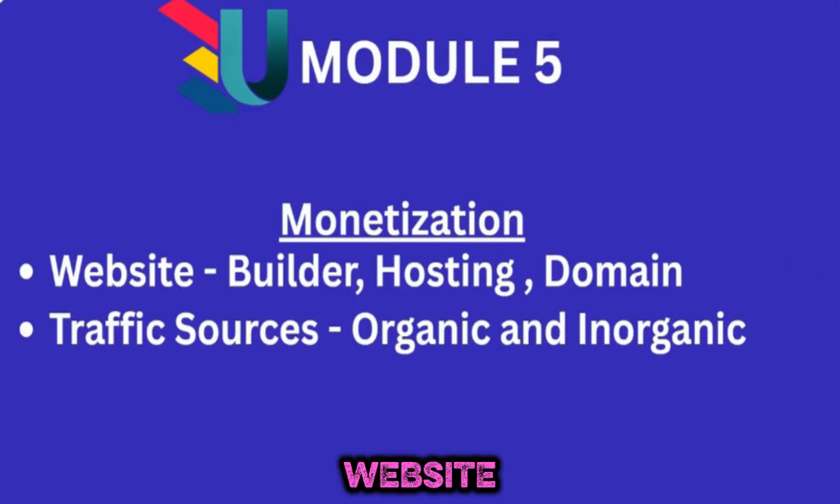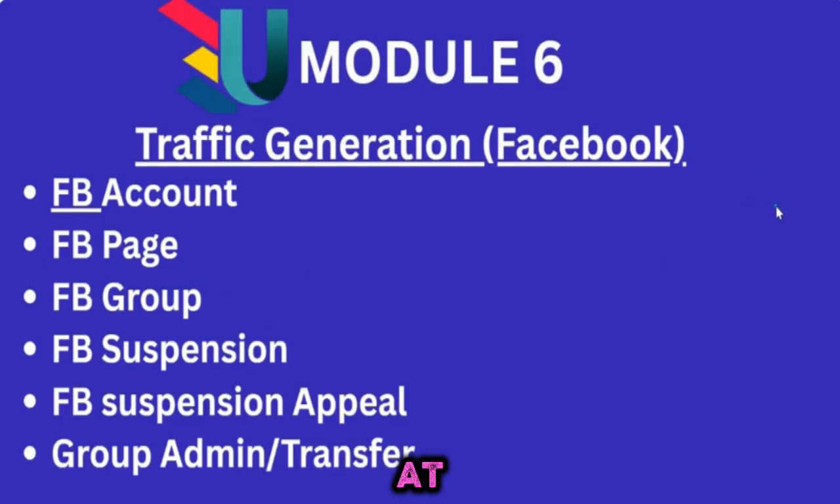Then module 5, we go into monetization, the website. So website, how to build a website, hosting, domain or sources, and we talk of traffic sources. Okay, we talk of organic and inorganic traffic sources. Then in module 6, we are going to look at traffic generation. Mostly, I told you that mostly our source of traffic will be Facebook.